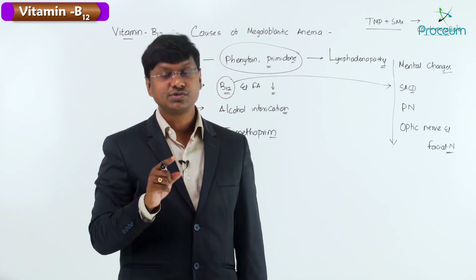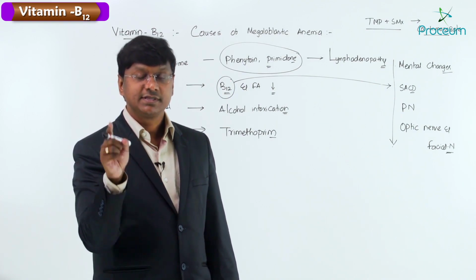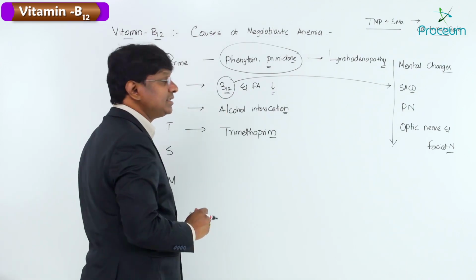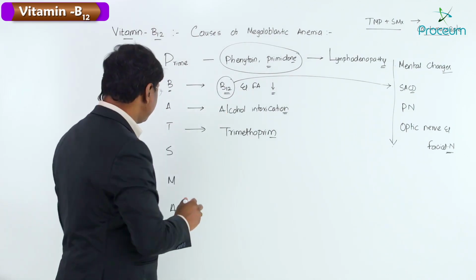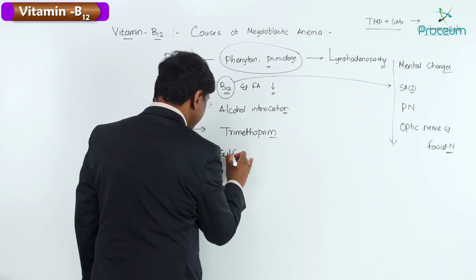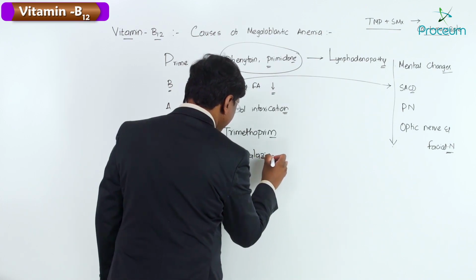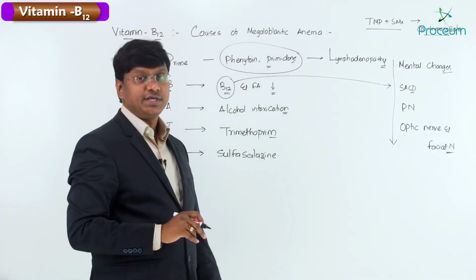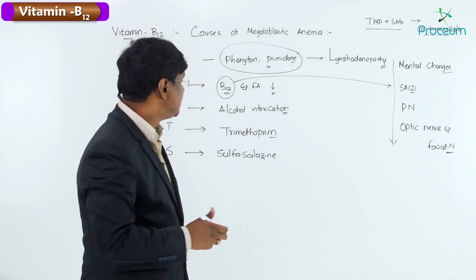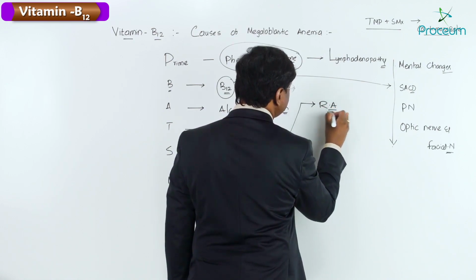So what is this cotrimoxazole? Trimethoprim plus sulfamethoxazole, right? And out of this, trimethoprim is the one which will cause the megaloblastic anemia. Then you take this word, S stands for sulfasalazine. Sulfasalazine is a sulfa group of drug, and where is this sulfasalazine used? It is used in the treatment of rheumatoid arthritis.